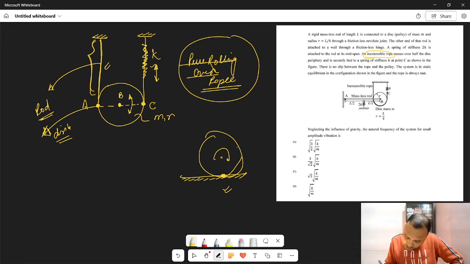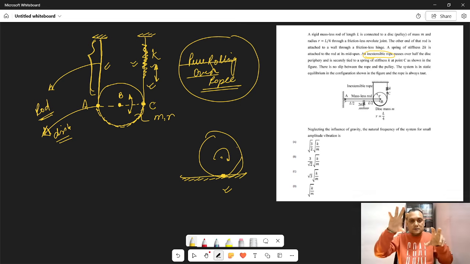So point A, and what about point C? When the disk oscillates, point C will move, but point C is shared by that portion of the rope or rod where the spring exists. So the spring can be stretched, so point C can move. If you understand this, imagine that this whole rod is welded to the disk. When the disk rotates, this whole system rotates.